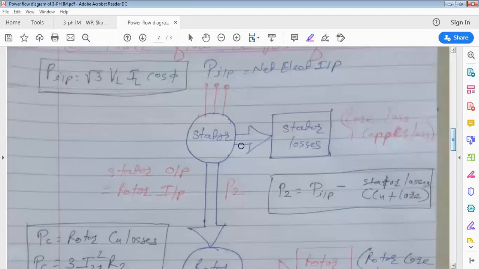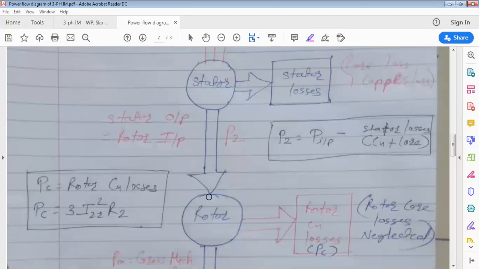So see here, the stator delivers power to the rotor P2. At what speed? The stator produces a rotating magnetic field. At what speed does the rotating magnetic field rotate?